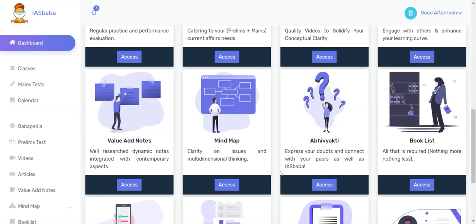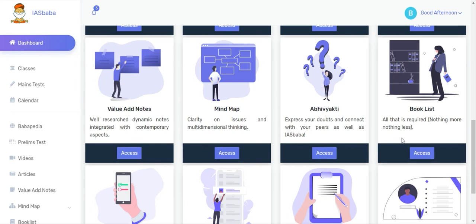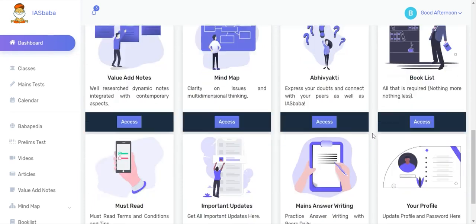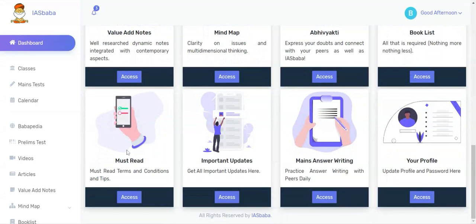Abhivyakti is a doubt discussion forum where you can ask doubts related to a particular topic. Book list is a list of study materials required for your preparation. Must read, where terms and conditions and a few tips are given for you to properly utilize the platform.